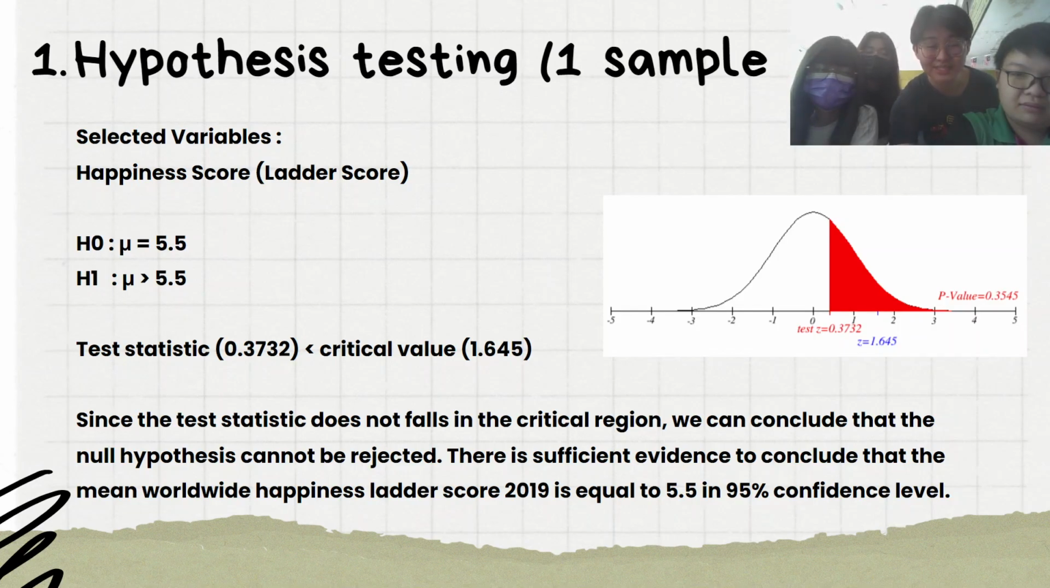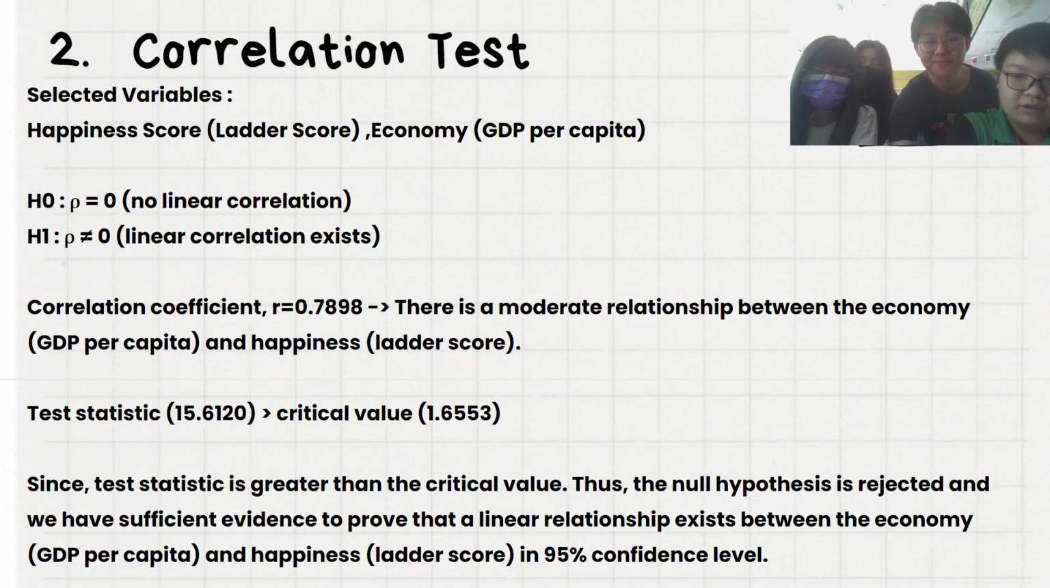As you can see, the test statistic, which is 0.3732, is smaller than the critical value 1.645. Since the test statistic does not fall in the critical region, we can conclude that the null hypothesis cannot be rejected. There is sufficient evidence to conclude that the mean worldwide happiness ladder score 2019 is equal to 5.5 at the 95% confidence level. The next test is the correlation test.